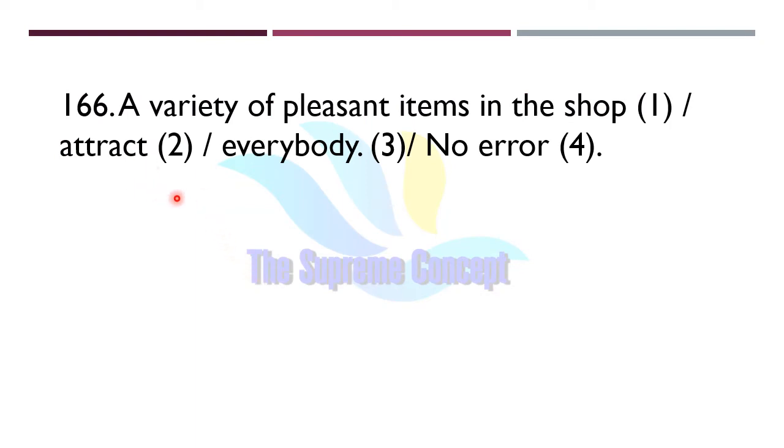Question number 166. We have already covered 165 questions in our previous classes, so we will continue with question number 166. This question says, a variety of pleasant items in the shop attract everybody. Now find out where exactly the error lies. Yes, absolutely, there is no error in this sentence. It is absolutely error free.